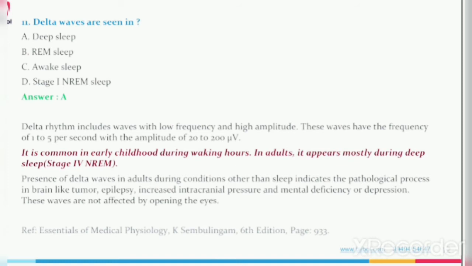Delta rhythm includes waves with low frequency and high amplitude. These waves have the frequency of 1 to 5 per second with the amplitude of 20 to 200 microvolts. It is common in early childhood during waking hours. In adults, it appears mostly during deep sleep. You can see it in stage 4 NREM sleep.